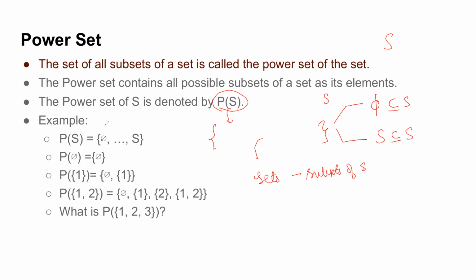So two sets are always going to be the members of your power set, that is your phi and your S. Other than this, all the elements that you have in your set are going to be the possible subsets in this power set. Okay, so let us see some examples incrementally.